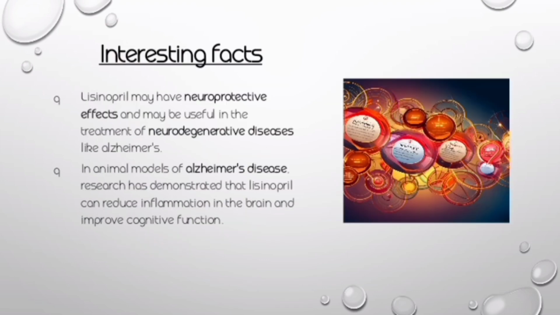And next is an interesting fact about lisinopril. Lisinopril may have a neuroprotective effect and may be useful in the treatment of neurodegenerative diseases like Alzheimer's. In animal models of Alzheimer's disease, research has demonstrated that lisinopril can reduce inflammation in the brain and improve cognitive function. But in order to measure these potential effects in humans, additional research is required.